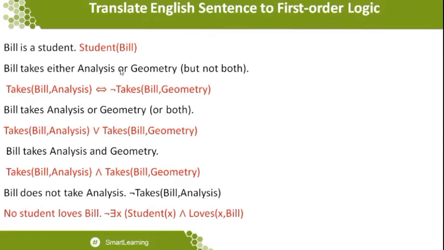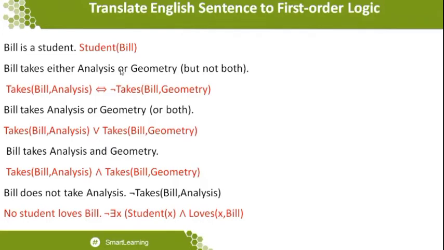So when I give an OR symbol, we know the truth table of an OR symbol, which is given in the logical connectives. That is, if any one of the points is accepted, then the output will be true. Maybe both the students can take it, because I gave the OR symbol. It's an option for the students to take any one, then the output will be true. So here you can see that Bill takes analysis or geometry.